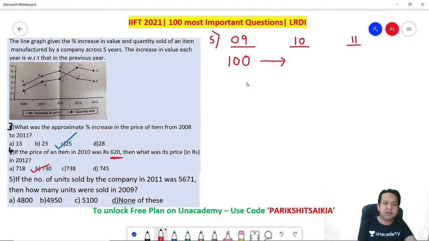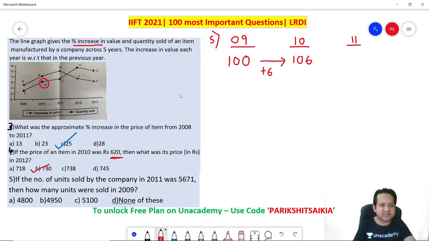Let's go to the next one. What will happen now? Quantity sold in 2010, there has been an increase of 6%. Can you see what this is? This is the percentage increase value. So 6% increase compared to the previous year, right? Perfect. So 100, with a 6% increase, will become plus 6. So this will become 106.